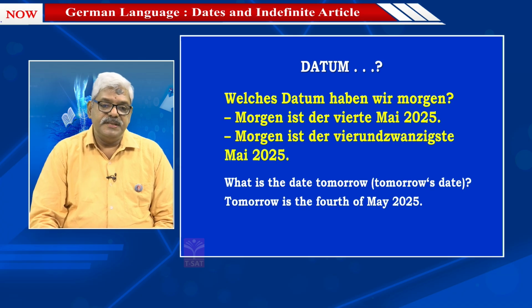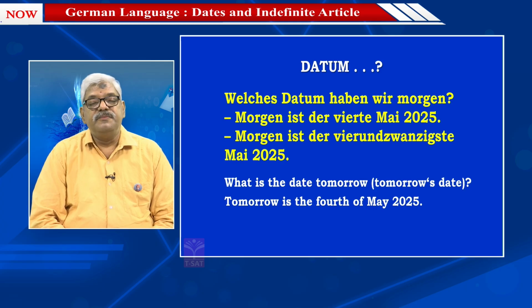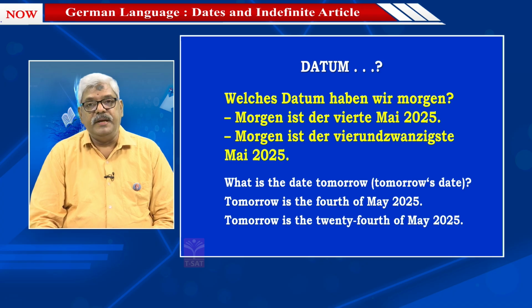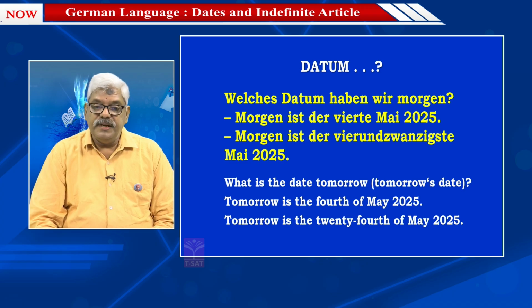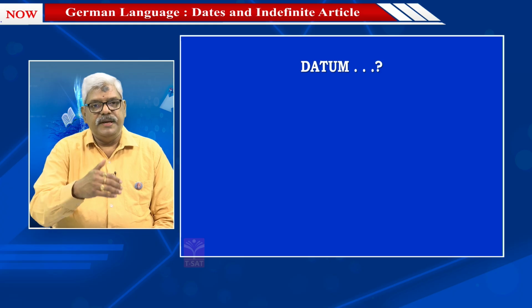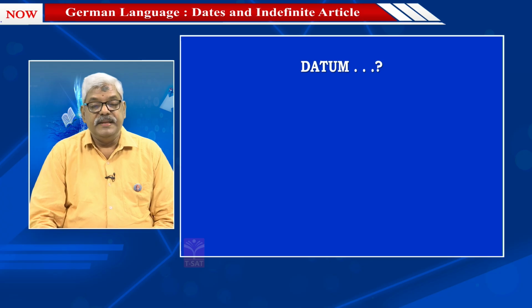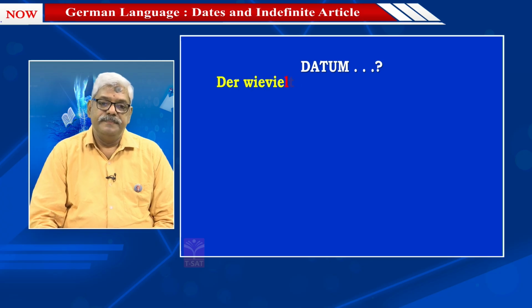The other sentence, morgen ist der 24. Mai 2025. Tomorrow is the 24th of May 2025. Morgen ist der 24. Mai 2025. Today is over, tomorrow is over. Now let us go to the next set of questions.